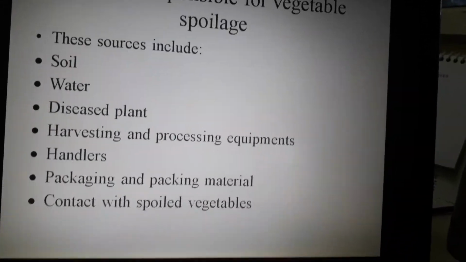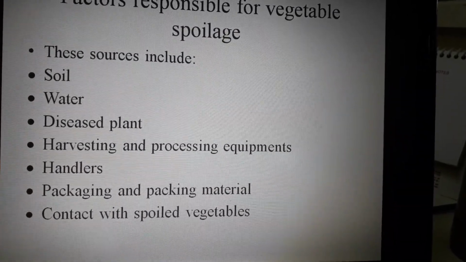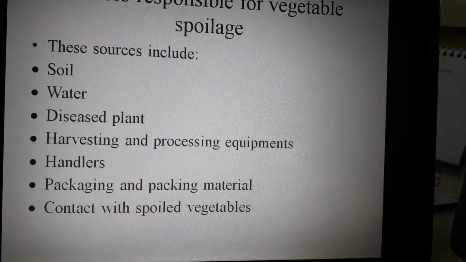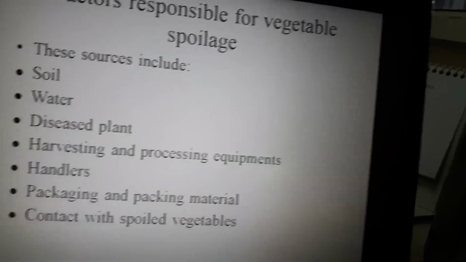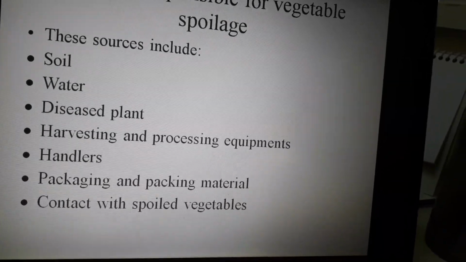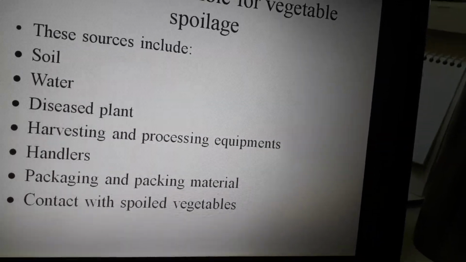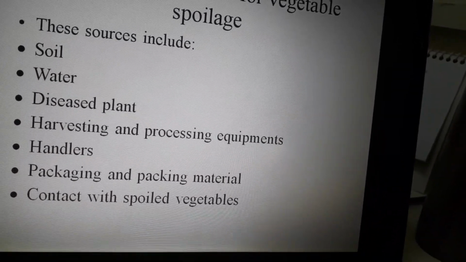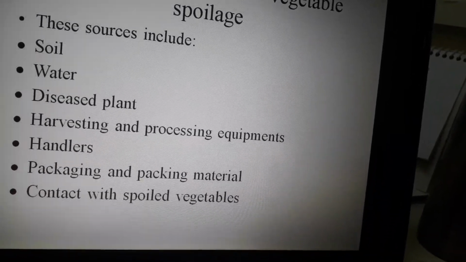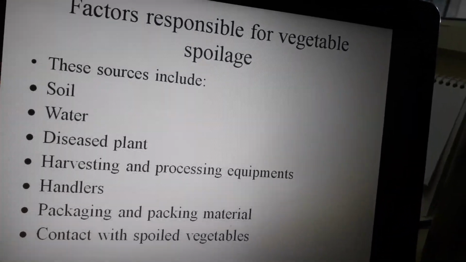Now, what are the different factors responsible for the spoilage of vegetables? The different sources by which a vegetable gets spoiled are, first of all, the soil where the vegetable is growing. There are different types of microorganisms present in the soil, so they are the first factor responsible for spoilage. The second one is the water. Water which is rich in minerals and nutrients, if contaminated with microorganisms which can cause disease in the human body, is also responsible for the spoilage of vegetables.